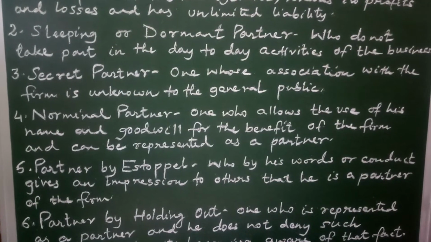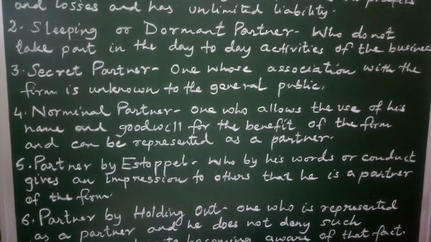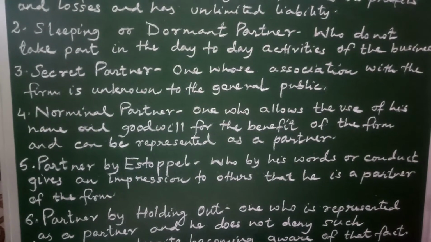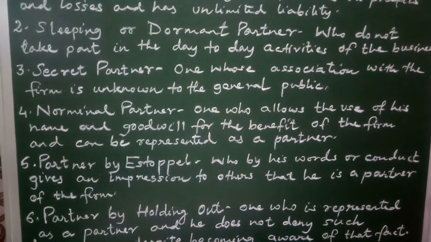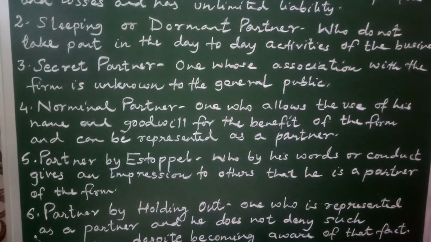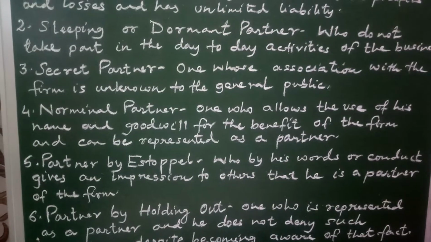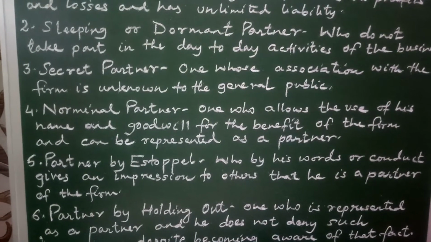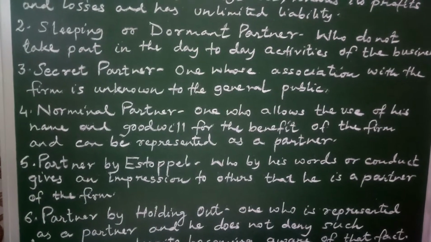He is not contributing any capital. He does not share the profits and he does not take part in the management of the business. He is the one person who has allowed the use of his name and goodwill for the benefit of the firm.